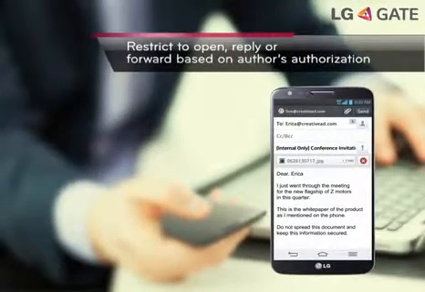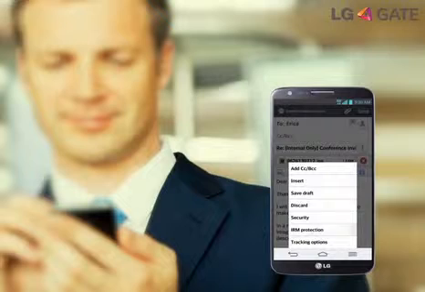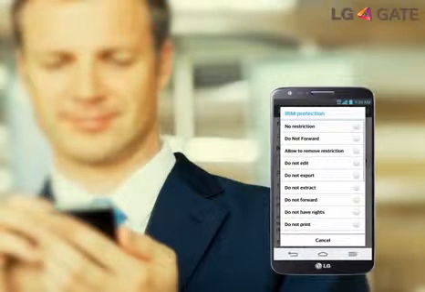Afterwards, the ad agent forwards the email to a coworker. To keep the product information from being delivered to others, he selects Do Not Forward from the IRM in the email settings.